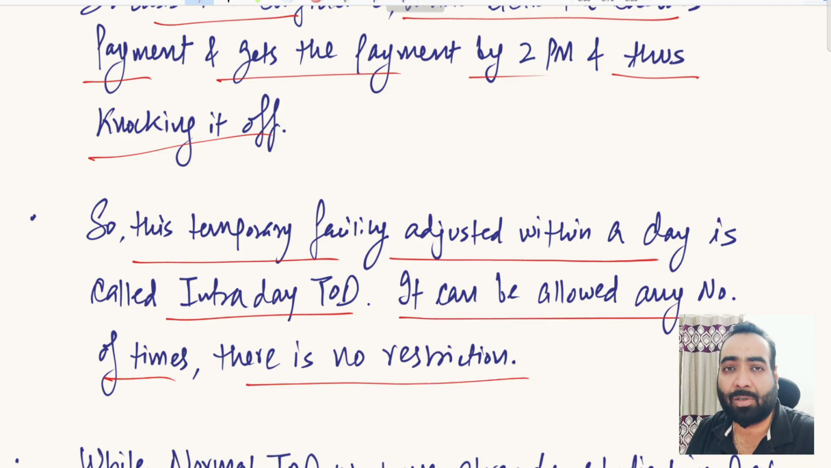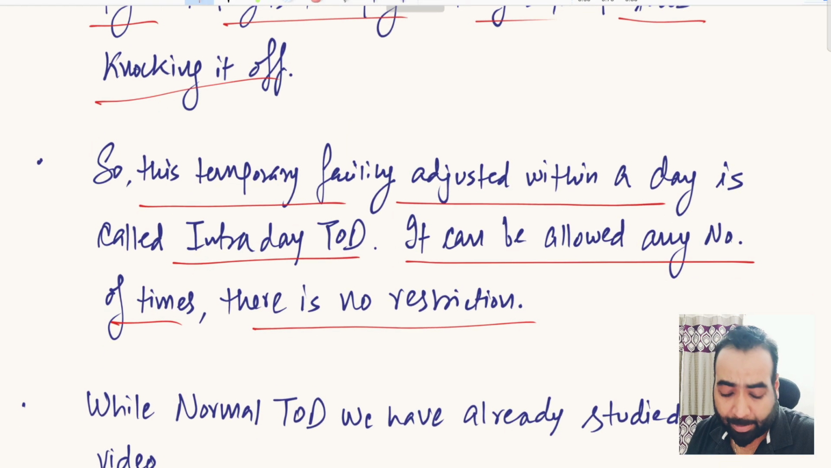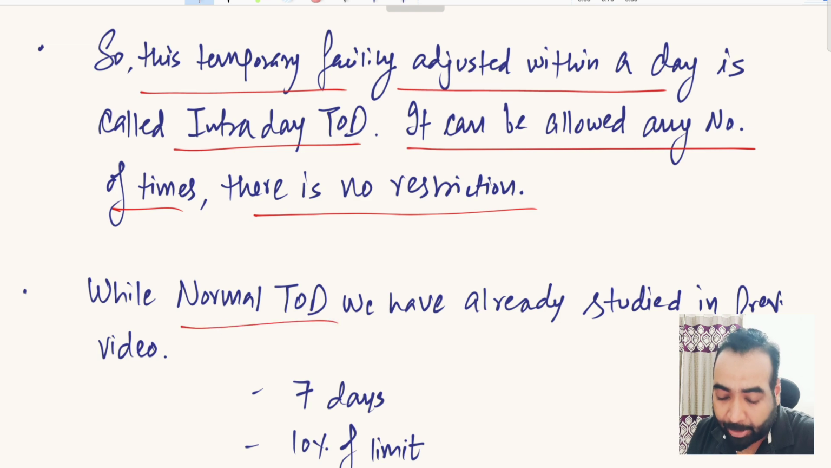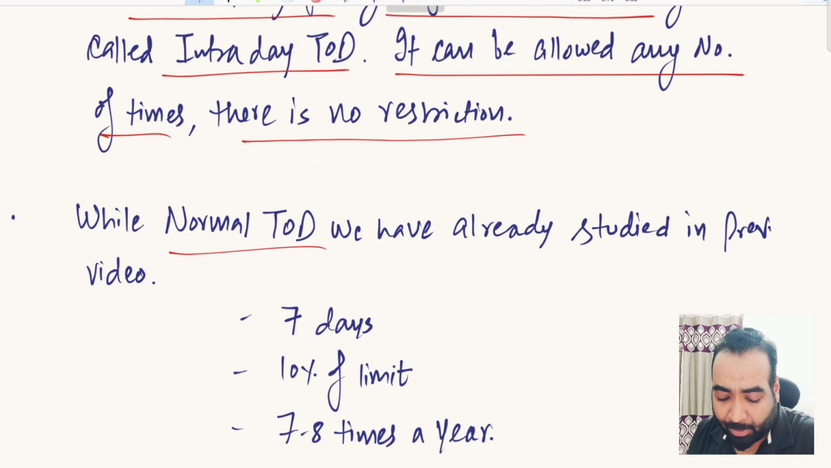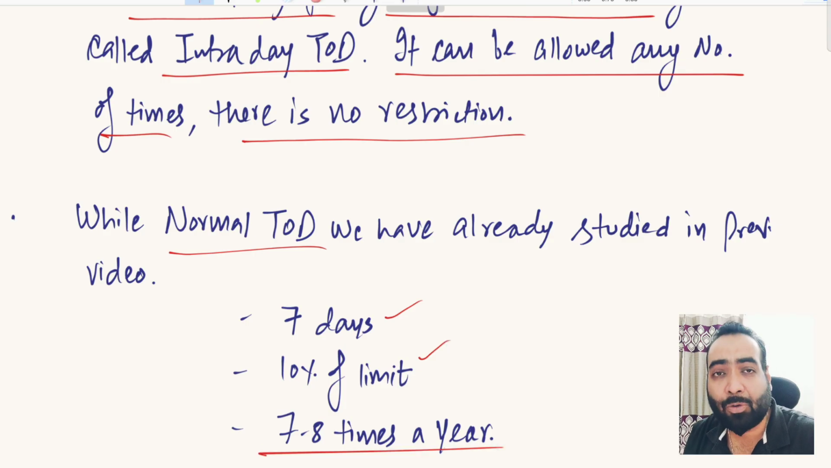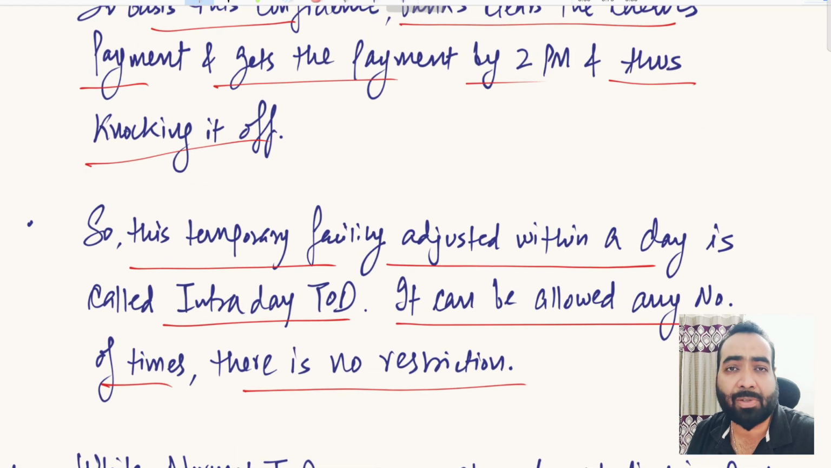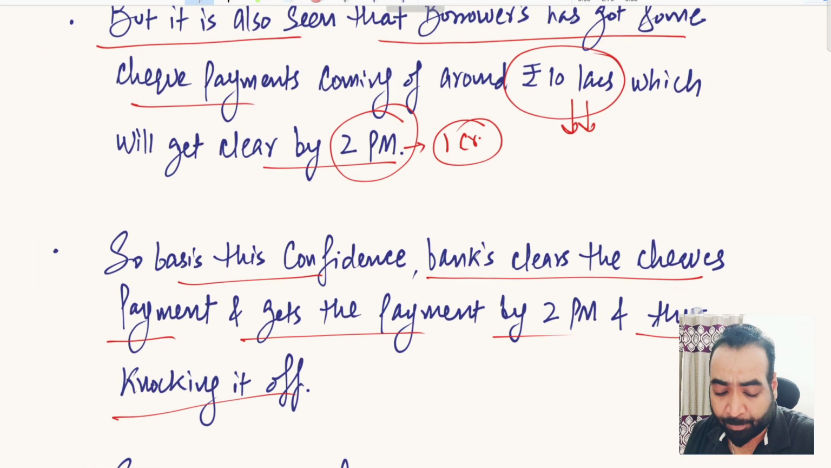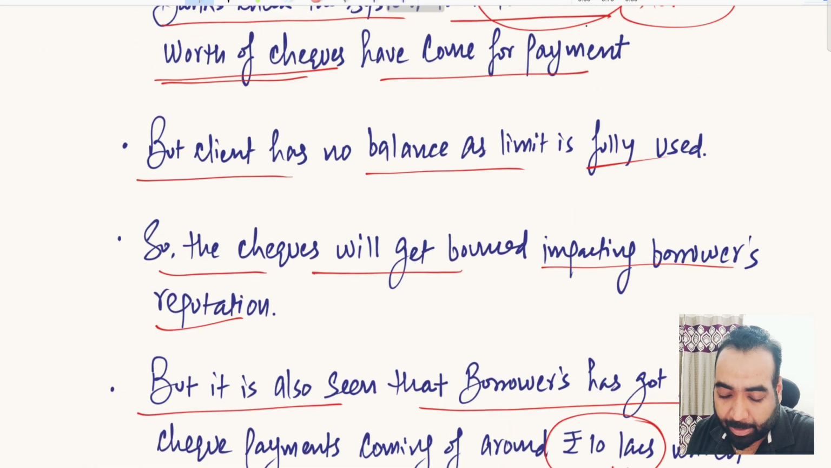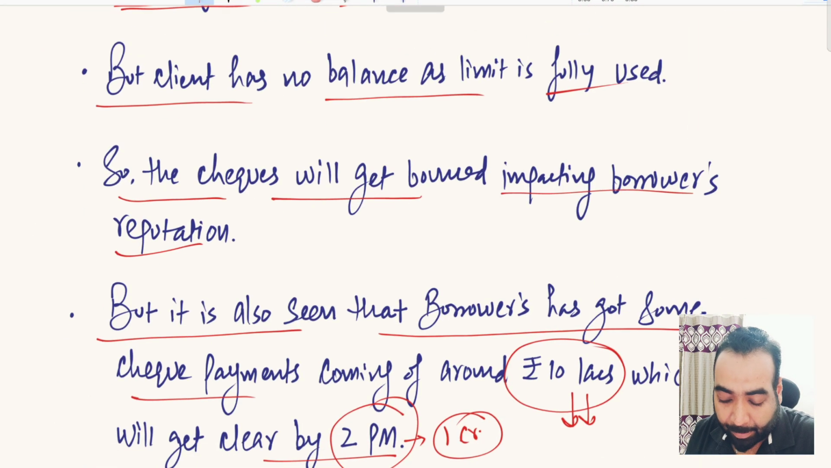There is no restriction. Approval of the local sales team or even sometimes the branch team can be taken to do the intraday TOD. While under normal TOD, as we studied in the previous video, it is given for a 7 days period, maximum 10% of the limit, and for 7 to 8 times a year, there is no such restriction in the intraday TOD concept. One other thing that I want to discuss here in that example.